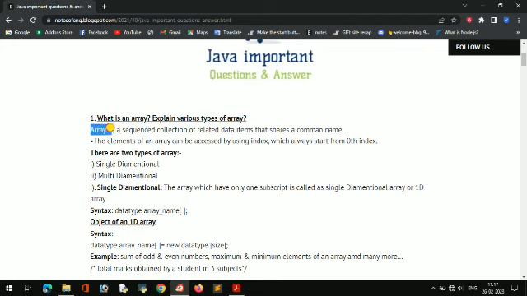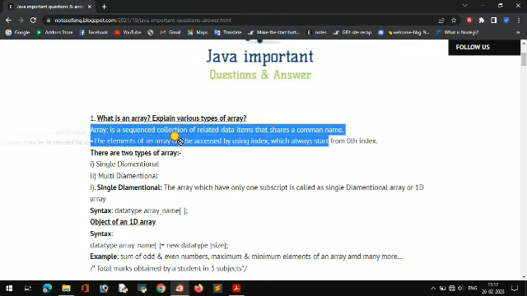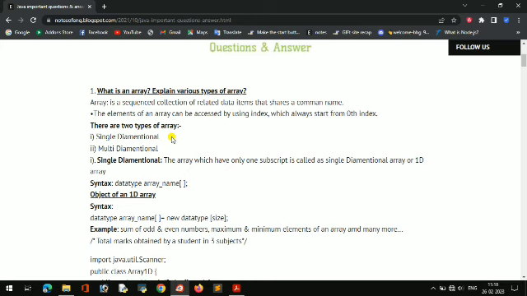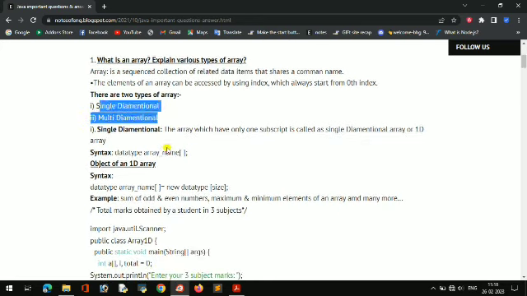So an array, we know that an array is a sequential memory. An array is a continuous memory, a sequential collection of similar data items under a common name. Wherever an array is declared, continuous memory is allocated. So that is the array. And there are two types of array: single dimensional and multi-dimensional array.